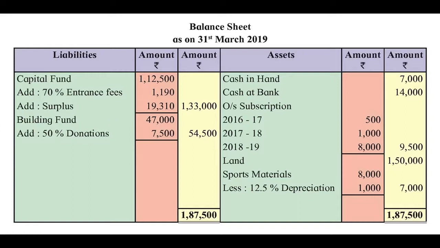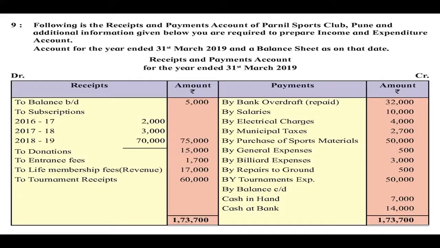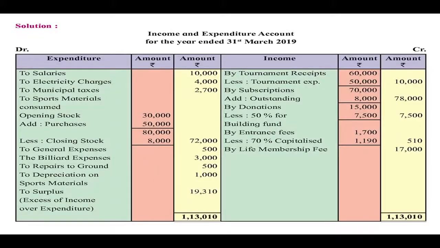Then this is our closing balance sheet. In the capital fund, we have to add the surplus income from the income and expenditure account. Then on the assets side, this is the closing balance of cash in hand and cash at bank that we have to take from the receipt and payment account. These amounts, cash in hand, cash at bank, is the closing balance which will appear in the closing balance sheet.